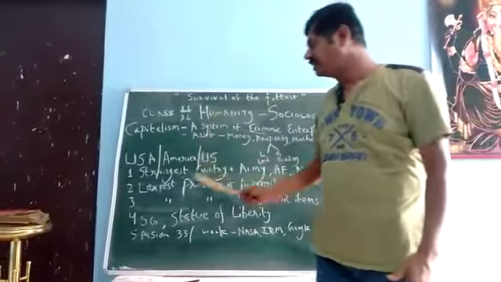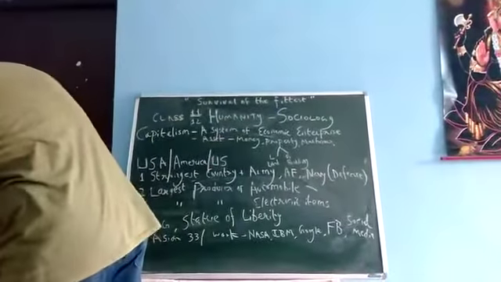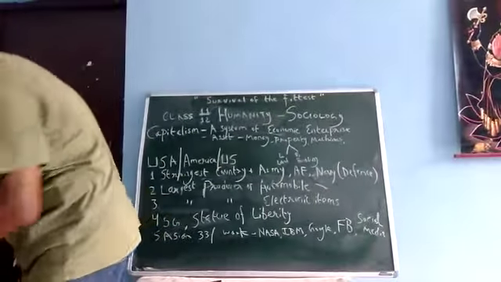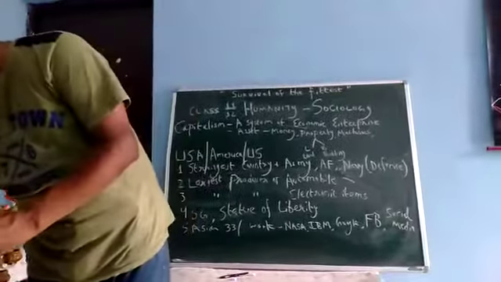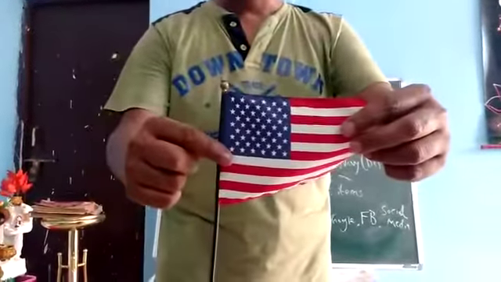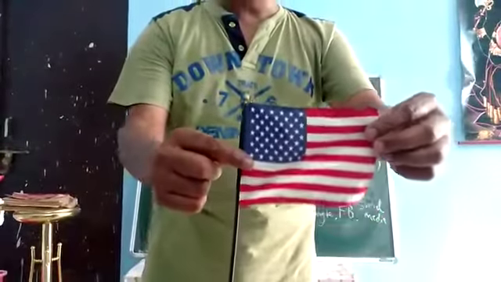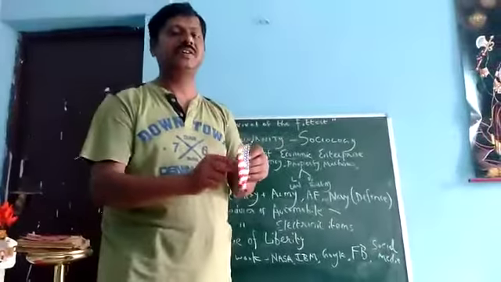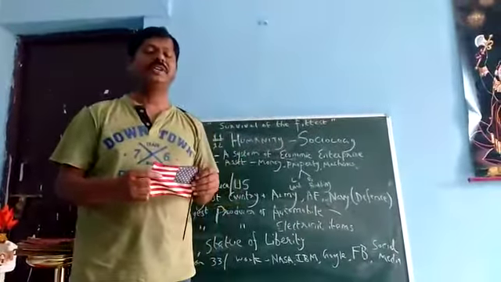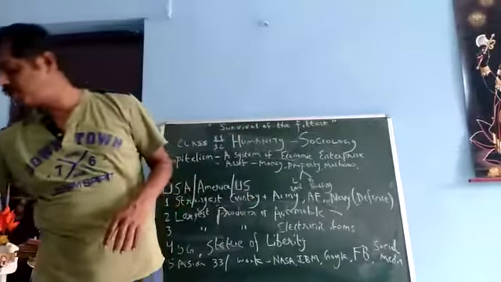Please understand what happened to America. That day also I showed you the America flag. 50 states are there, like in India we have 28 states. Of those 50 states, try to learn 10 states and understand how important they are, how New York is important.